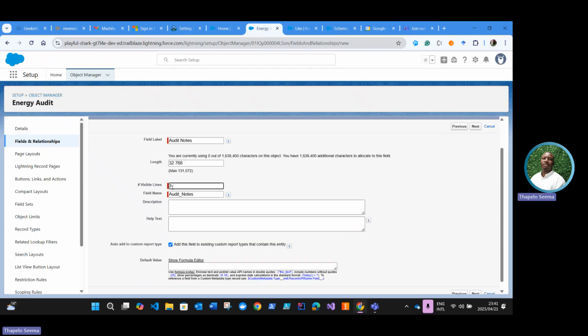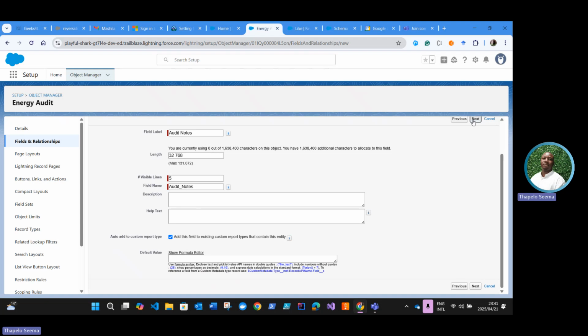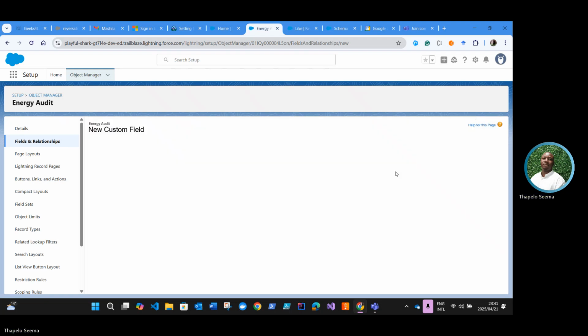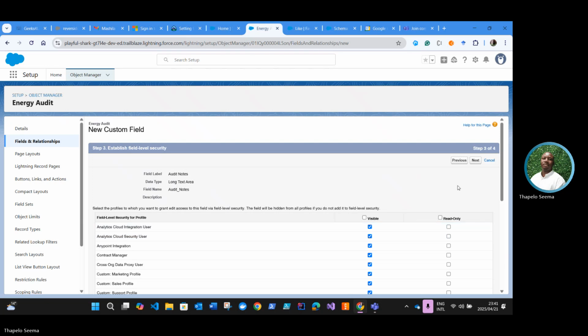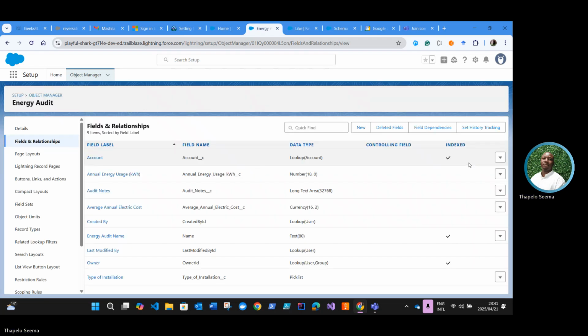Visible lines. Next. And now we're going to hit save because there's nothing else to add. Okay. There you go. Now our object is looking more fuller. There's a couple of custom fields in there, and then there's also standard fields, like we have gone through before.